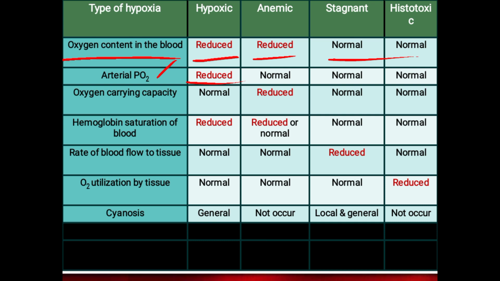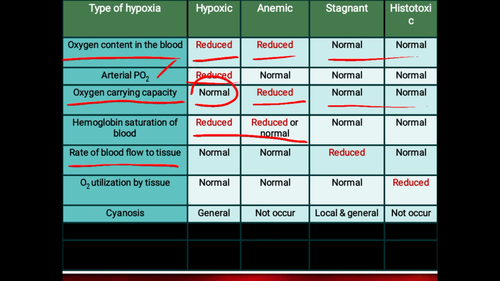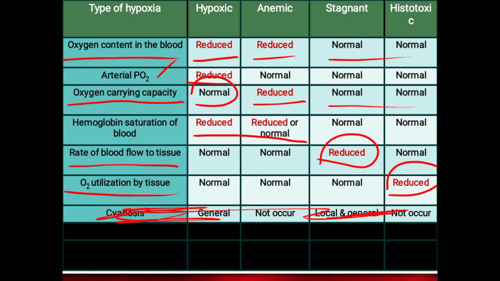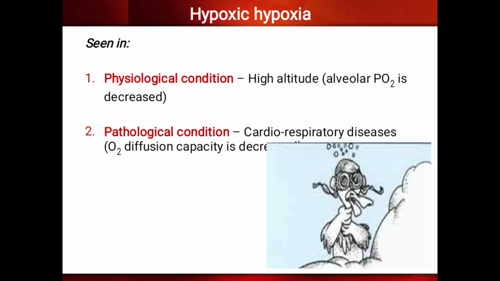The oxygen carrying capacity is normal here because it depends on the hemoglobin content. In anemic condition it is reduced, and in the other three forms it is normal. Hemoglobin saturation is reduced in both hypoxic and anemic. The rate of blood flow to the tissue is reduced in the stagnant form, otherwise normal. Oxygen utilization by the tissue is reduced in histotoxic because of the disease in the tissue. Understood? Next we will see each one.